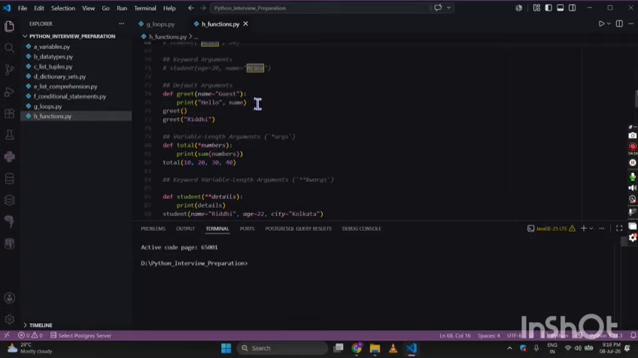So default arguments. What are default arguments? This is def greet, name equal to guest, print hello. We are calling the greet function and we are greeting by my name, which is you.